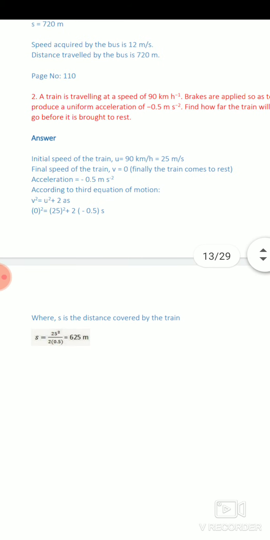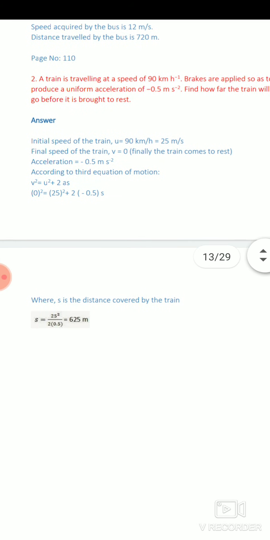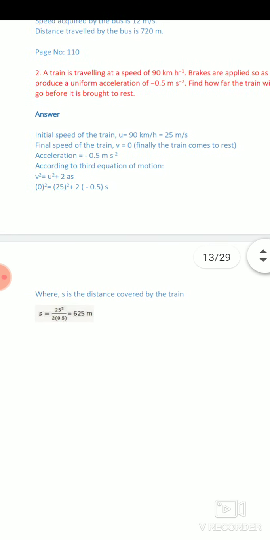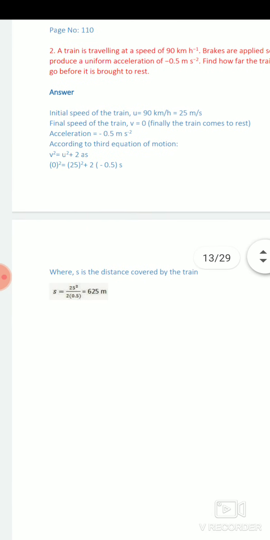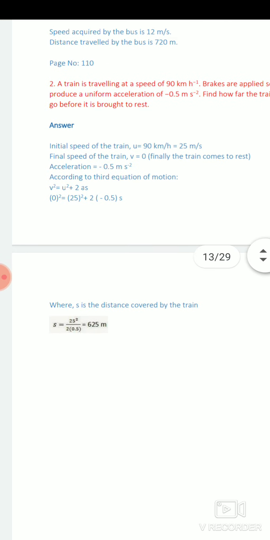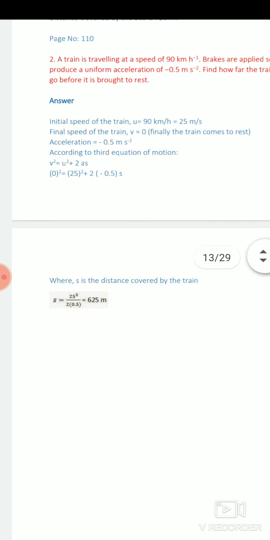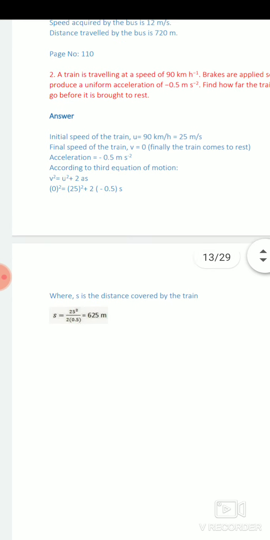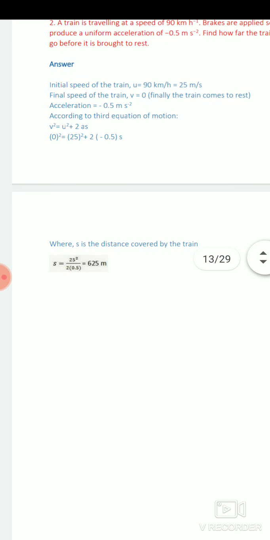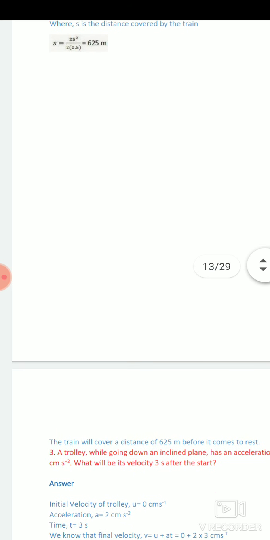Next question, again related to equation of motion. Dear students, a train is traveling with a speed of 90 km per hour, brakes are applied so as to produce a retardation. In this case, the object finally comes to rest. It means that the final velocity of the object is 0, v is equal to 0. The object is traveling initially at 90 km per hour, first we will convert it to meter per second by multiplying by 5 upon 18. So v is equal to 0, acceleration is given 0.5 meter per second square. We have to calculate the distance traveled. So here with the help of the third equation, we can calculate the distance of the object very easily.